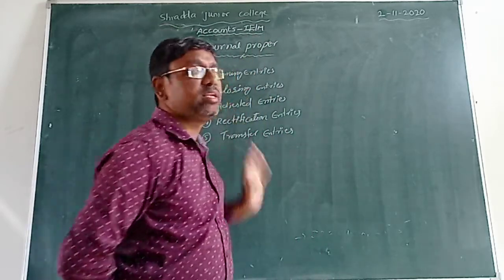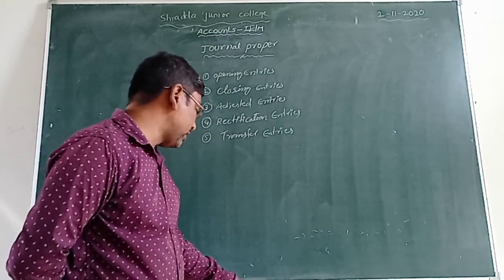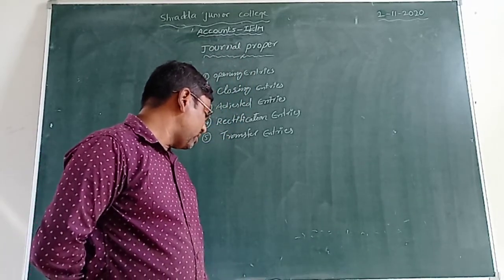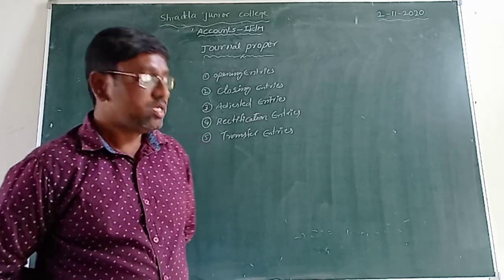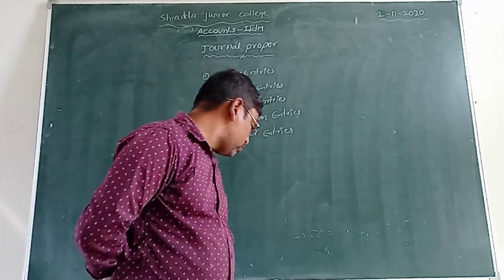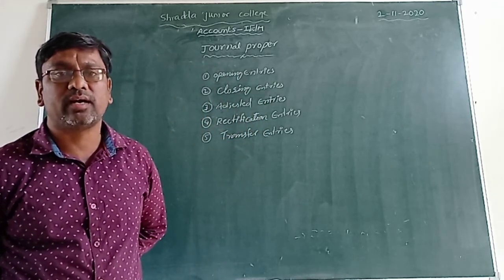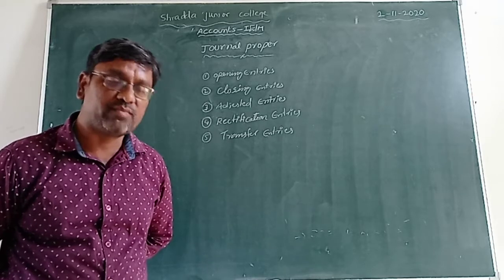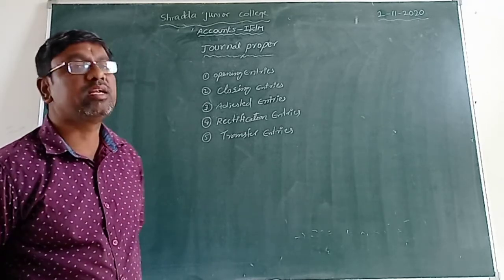General proper is a very important 2-marks-oriented chapter, students. General proper is one of the 8 subsidiary books, isn't it? This book is used to record all those transactions which cannot be recorded in the other 7 books. Those transactions we can record into the general proper.